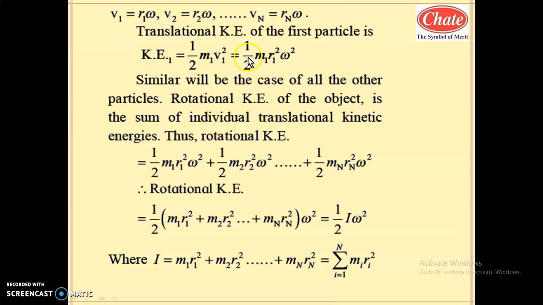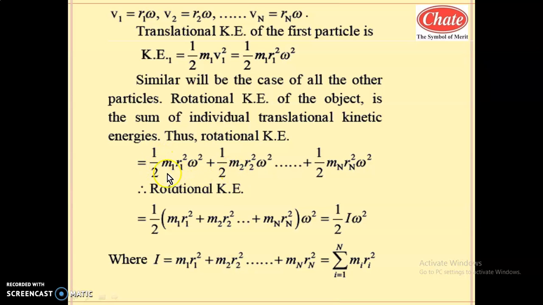So similar to the translational kinetic energy of the first particle, we can consider the translational kinetic energy of the second particle, third particle and nth particle, and the sum of all of them is the total kinetic energy of the system, and that is nothing but the rotational kinetic energy of the system. Hence the rotational kinetic energy is half m1 r1 squared omega squared plus, for the second particle, half m2 r2 squared omega squared, plus so on, plus half mn rn squared omega squared.